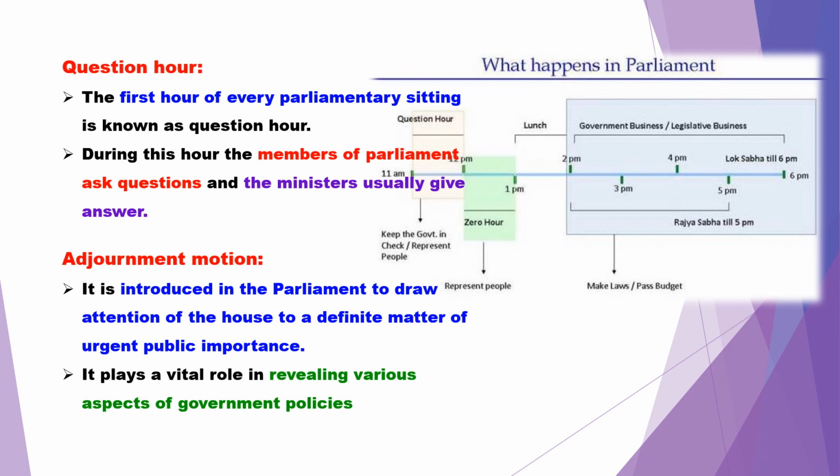And the second one is the adjournment motion. What is meant by adjournment? An adjournment motion is introduced in the parliament to draw the sudden attention of the house to a definite matter of public importance. If there is any important national issue, the proceedings of the house are adjourned for a while, and then the matter of national public importance will be discussed. Such a motion is known as an adjournment motion.